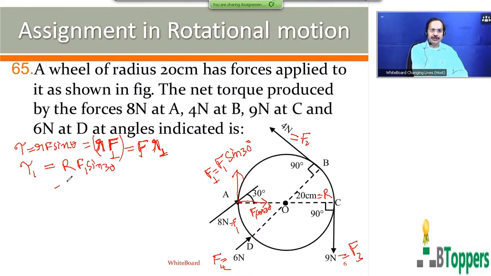So R is equal to 20 centimeters, that means 0.2 meters. F1 is 8 Newton, sin 30 degrees is 1/2. So the magnitude of the first torque you get is 0.8 Newton meter, and it tends to rotate in the clockwise sense.